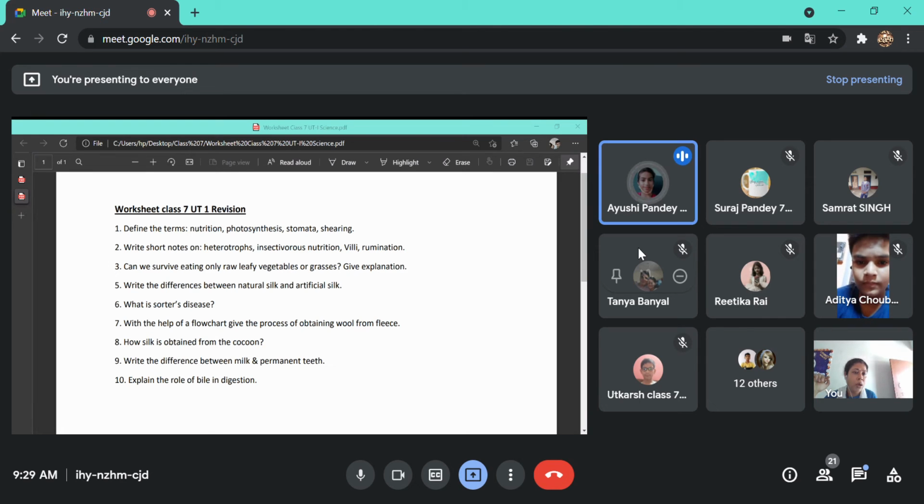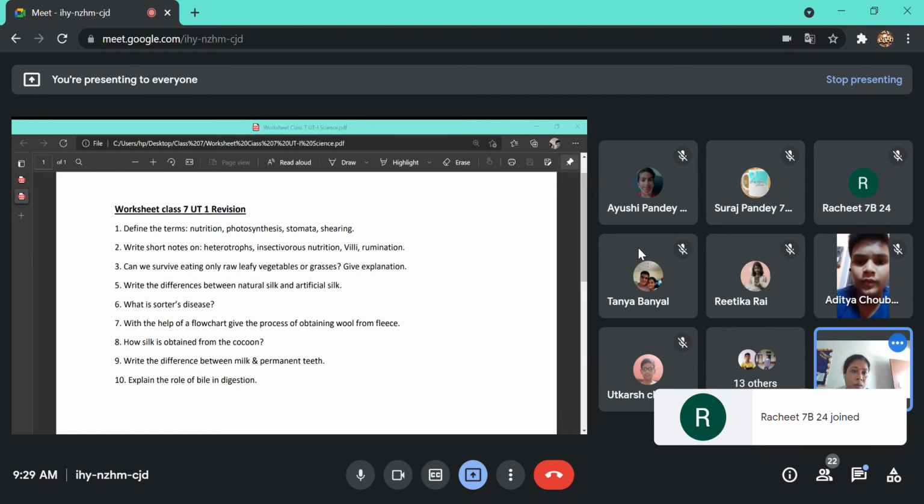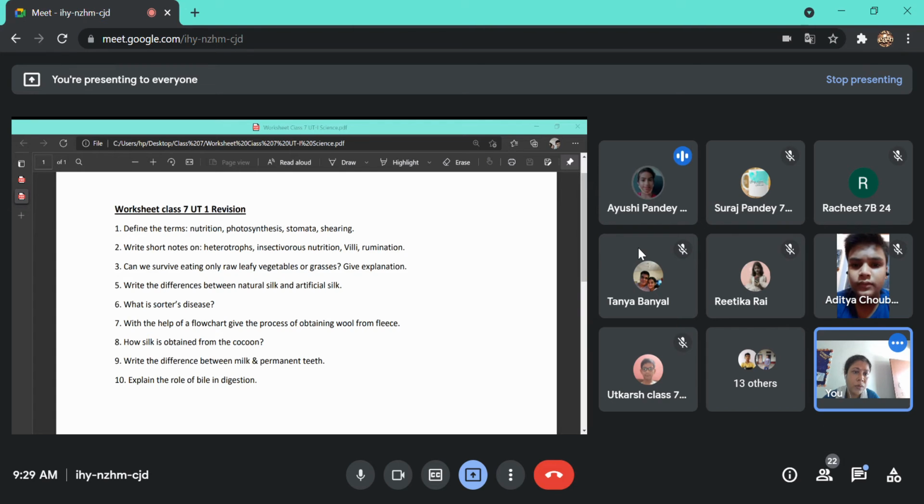Yes, Ayushi. Ma'am, the process of removing the fleece of the sheep along with a thin layer of skin is called shearing. Okay, Ritika. Yes, Aditya. Ma'am, shearing is the process of removing the fleece of the sheep along with a thin layer of the skin is called shearing.